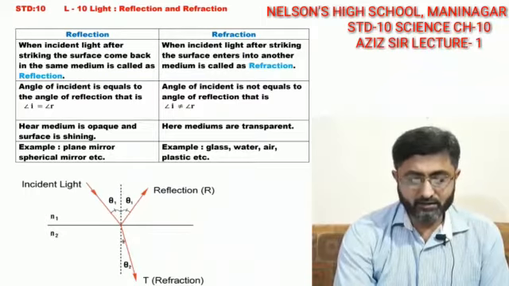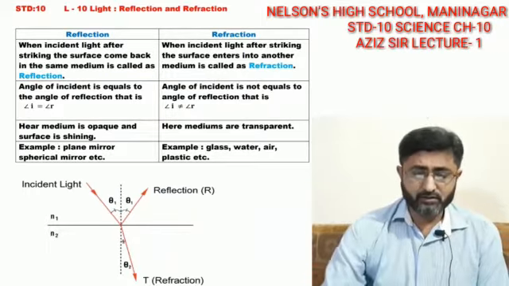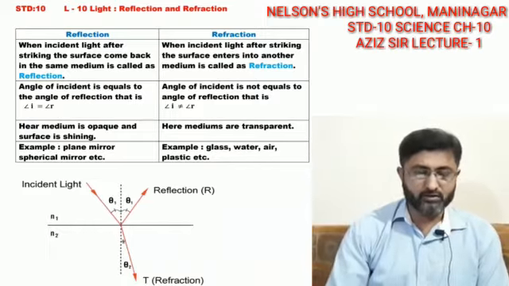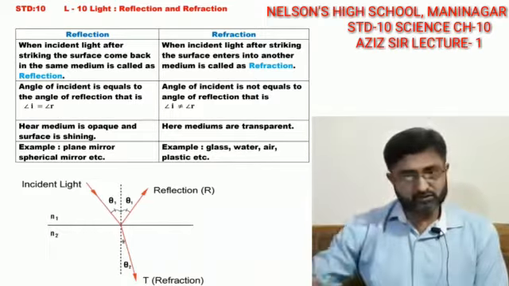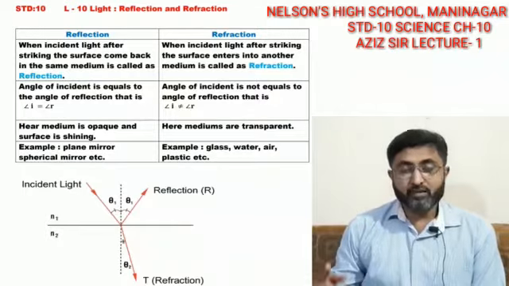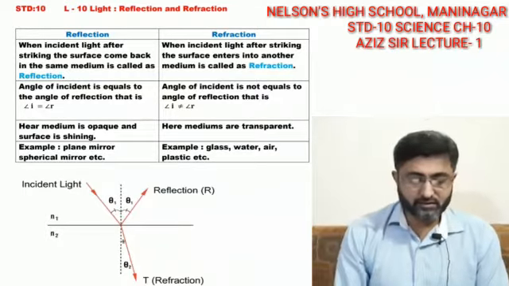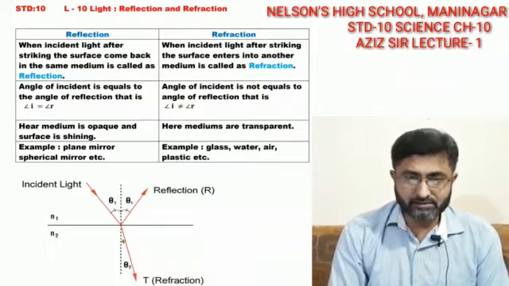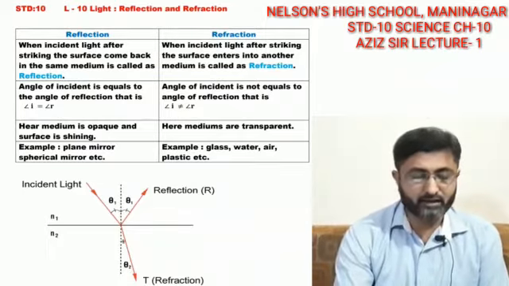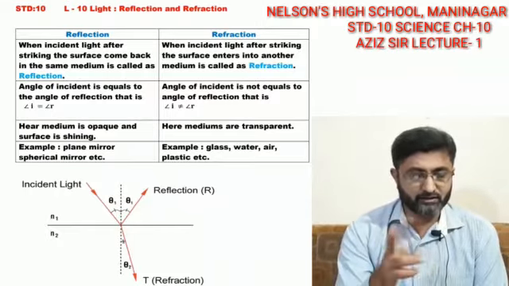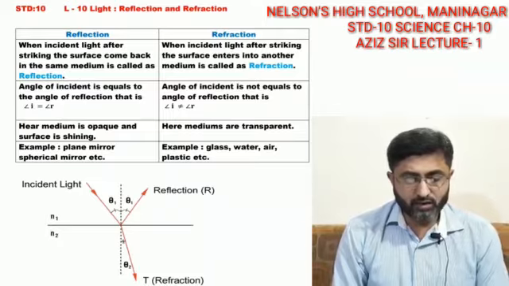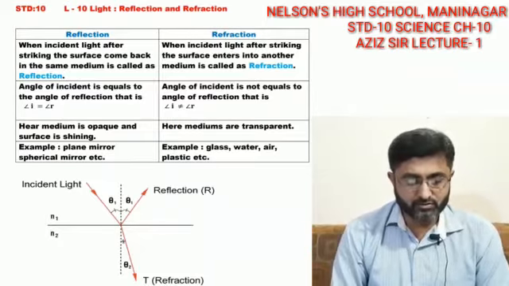But in case of refraction, as you are able to see, when the light is coming and entering into another medium, the line does not pass in a straight form. That shows that the angles are changing from theta 1 to theta 2. You are able to see the angles are changing. So in case of refraction, the angles do not remain the same because it enters into another medium. So I is not equal to R. In the first case, I was equal to R.